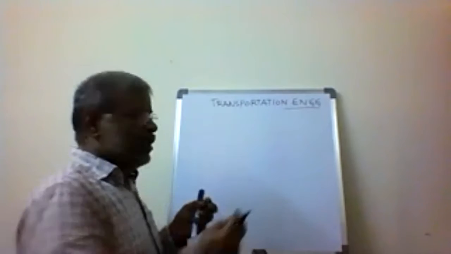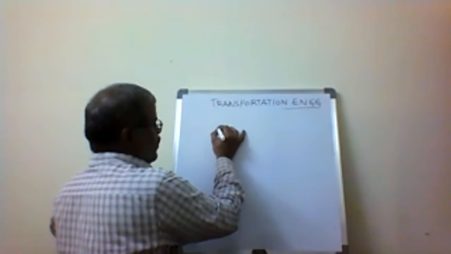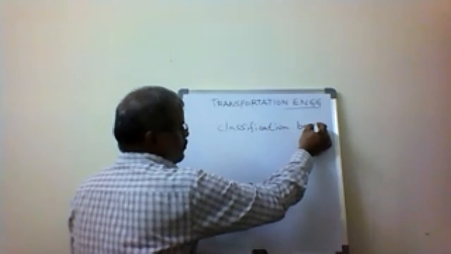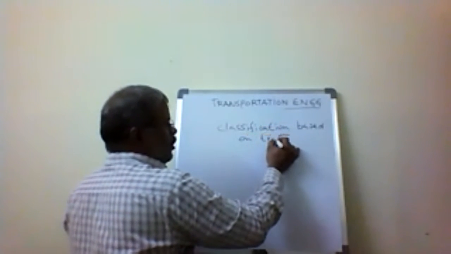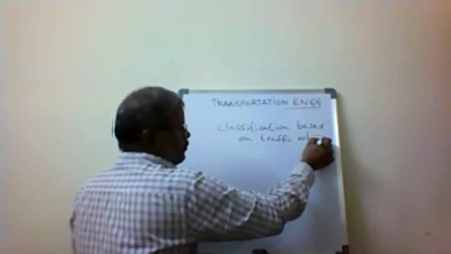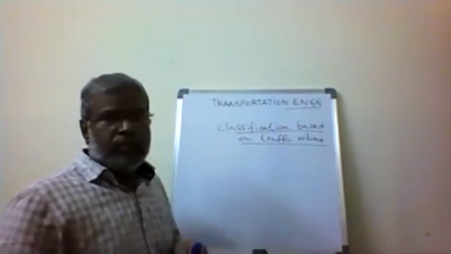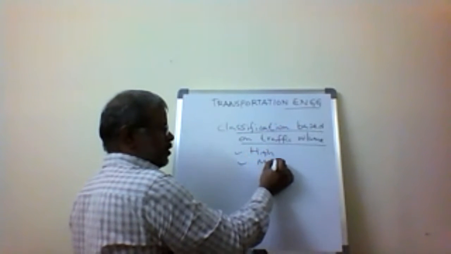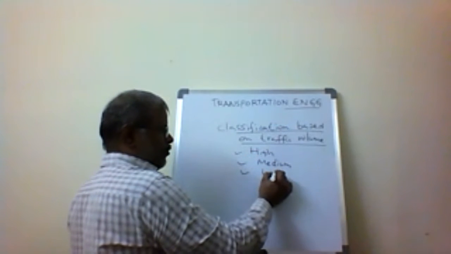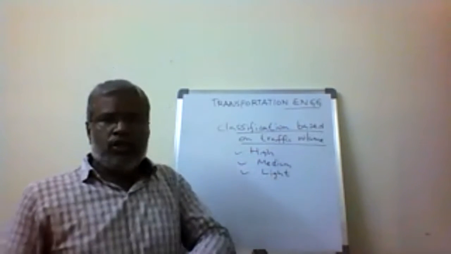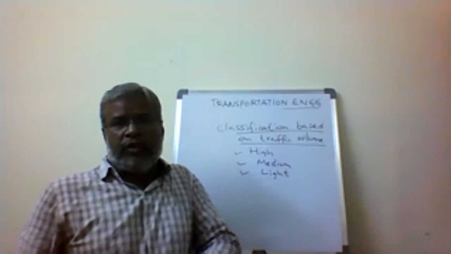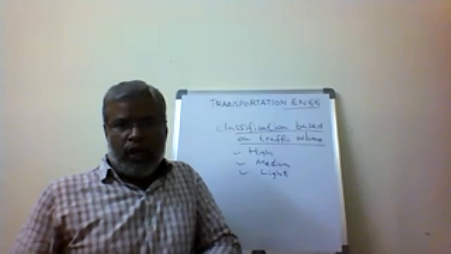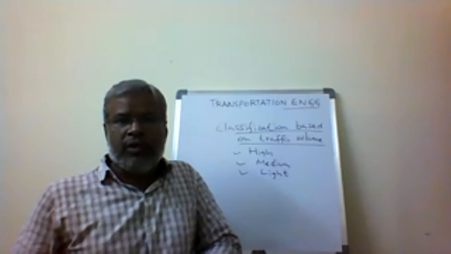One more classification is based on traffic volume. Here the roads are called high traffic, medium traffic, and light traffic. So based on traffic volume, roads are classified into high traffic volume roads, medium traffic volume roads, and light traffic volume roads. That is in terms of vehicular traffic.